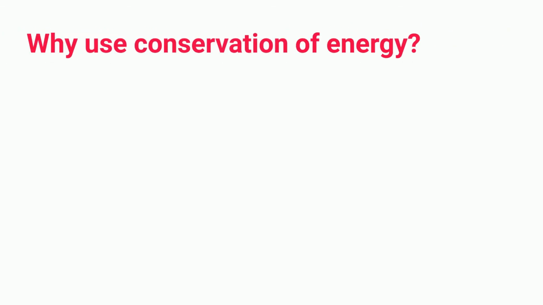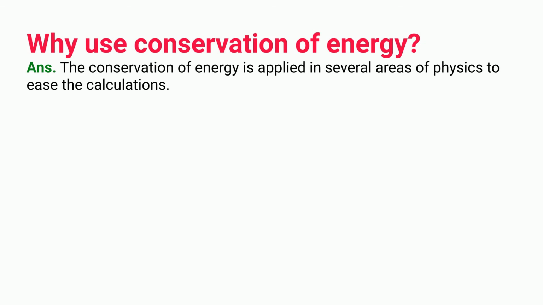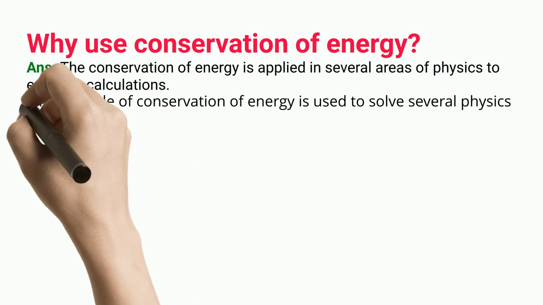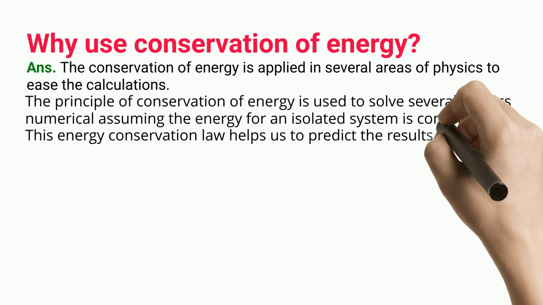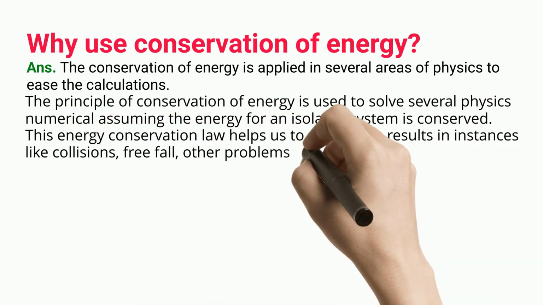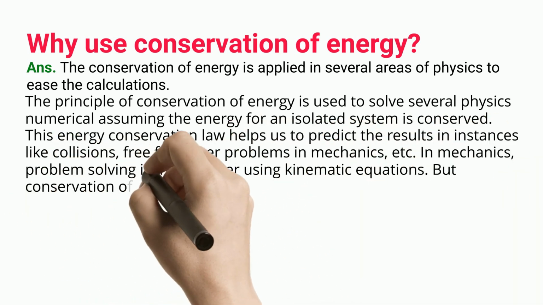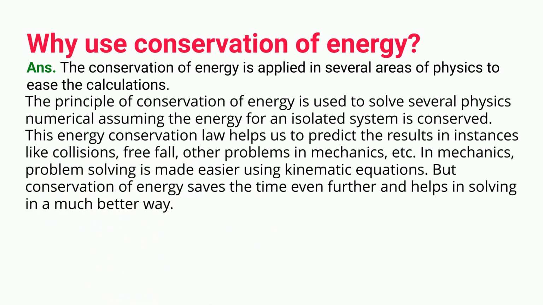Why use conservation of energy? The conservation of energy is applied in several areas of physics to ease the calculations. The principle of conservation of energy is used to solve several physics numericals, assuming the energy for an isolated system is conserved. This energy conservation law helps us to predict the results in instances like collisions, free fall, and other problems in mechanics, etc. In mechanics, problem solving is made easier using kinematic equations. But conservation of energy saves time even further and helps in solving in a much better way.